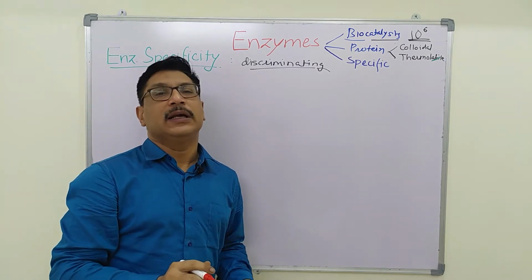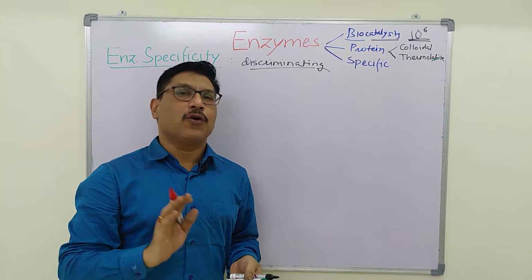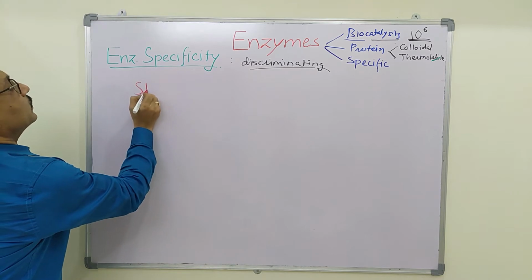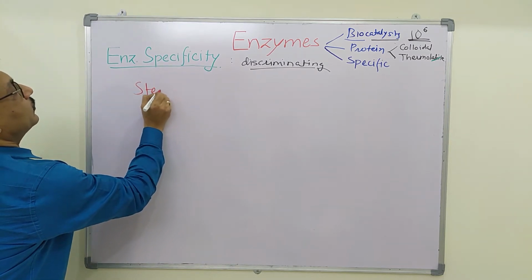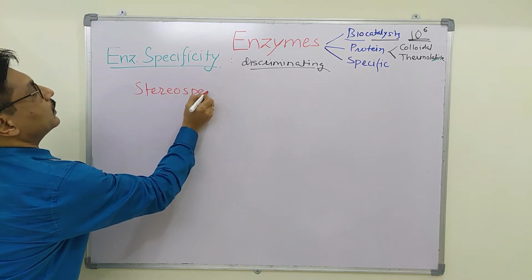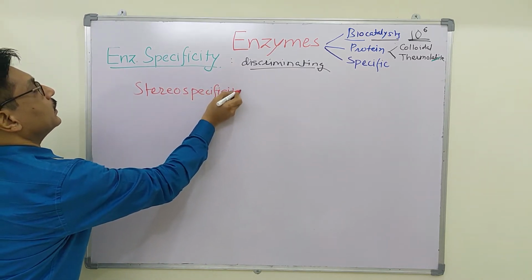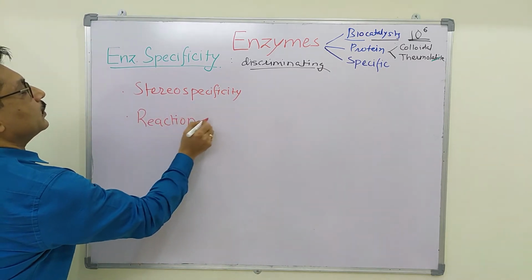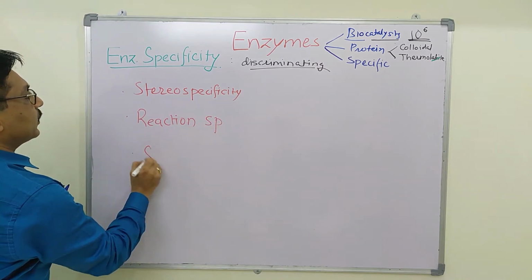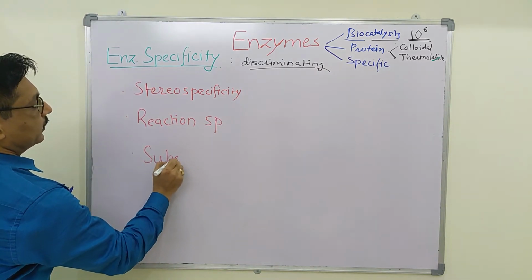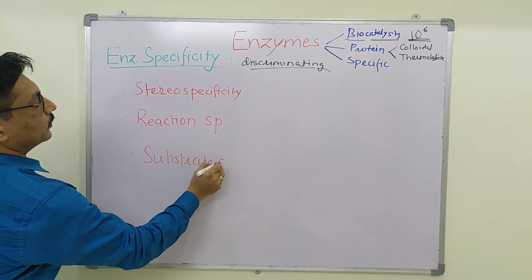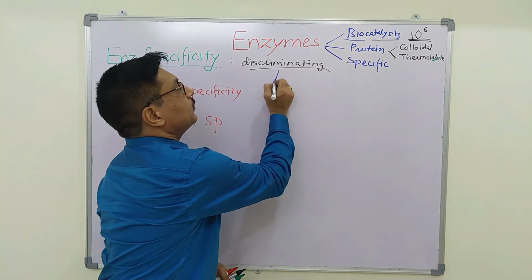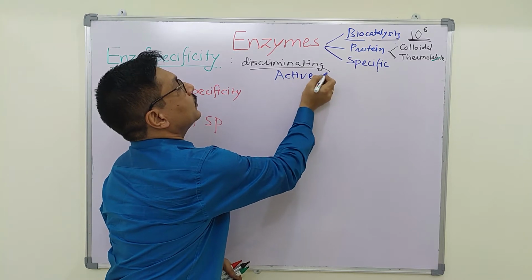Enzymes are very specific in nature. There are thousands of enzymes. Enzyme specificity can be divided into stereospecificity, reaction specificity, and substrate specificity. This specificity is the property of the active site of the enzyme.